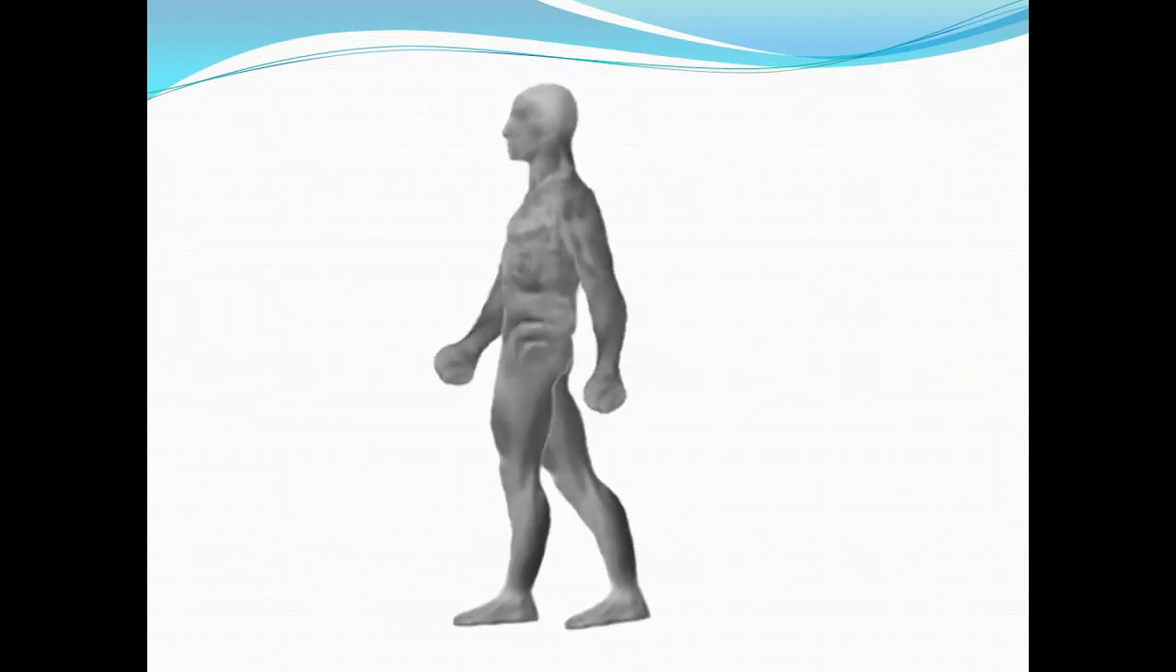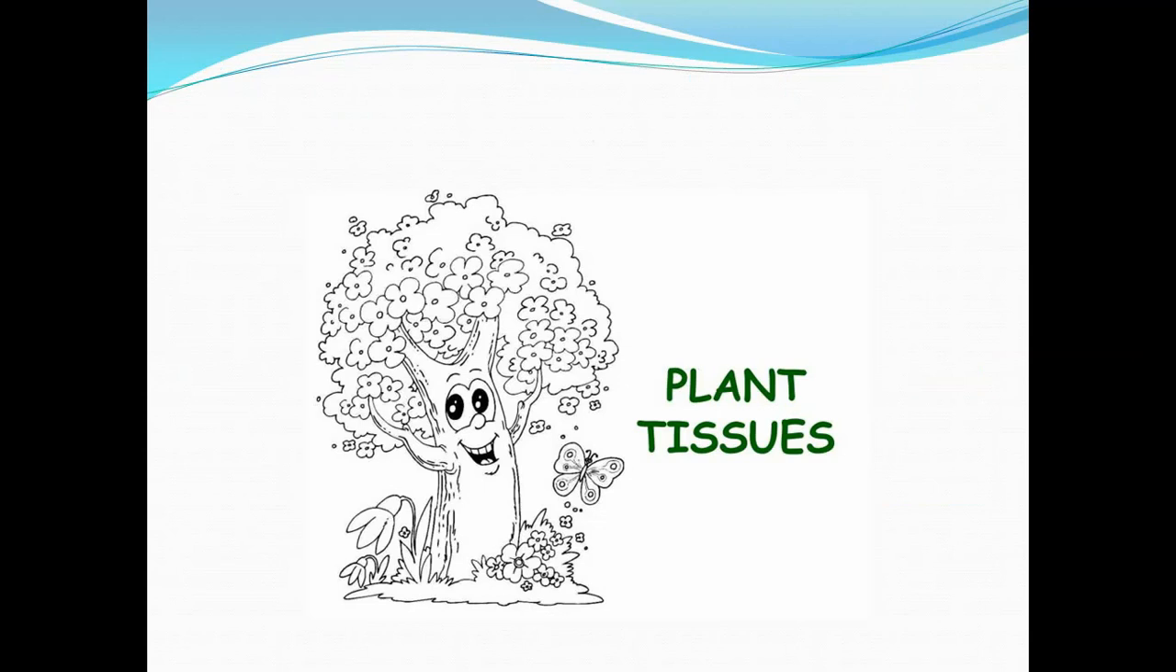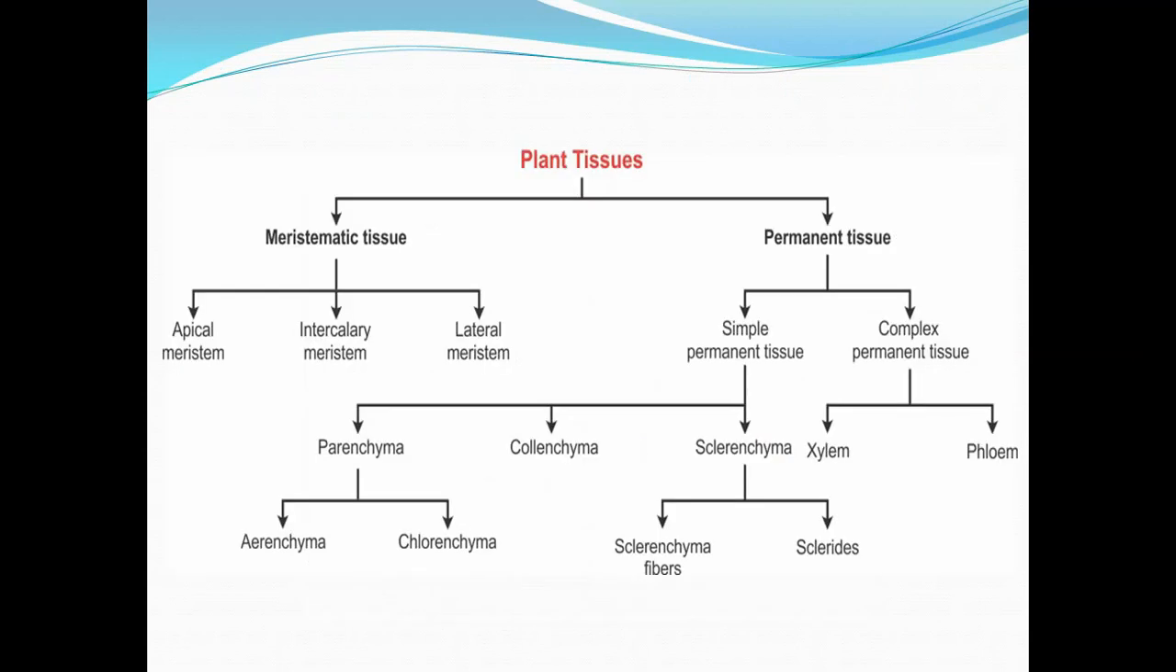We find tissues in the human body also. Now let us come to plant tissue. In the picture you can see plant tissues. Plant tissues are broadly divided into meristematic tissue and permanent tissue.